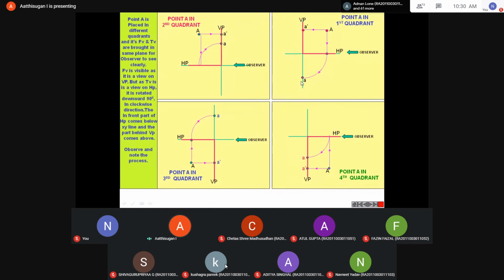I'll come back to it later. I hope you understand. These are the basics. Any doubt on this one? If you don't understand this, then we will not be able to answer the remaining problems.